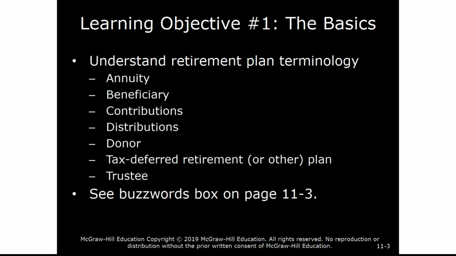Before we begin, let's take a look at some of the terminology in this chapter. One is an annuity, which is a series of equally spaced payments. Beneficiary is the one who receives the proceeds or the funds from an annuity, for example, or from a fund. Contributions are the amounts that build the fund, that are paid into the fund. Distributions are the amounts that are taken from the fund. A donor is someone who provides funds for the benefit of another.